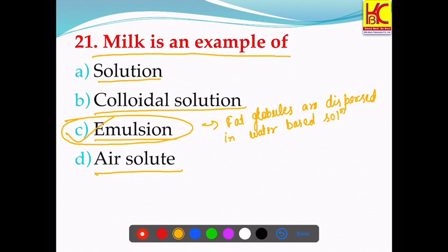Colloid is a substance that is microscopically dispersed evenly throughout another substance. One substance evenly distributed or dispersed in another substance. It's a homogeneous mixture. Okay.